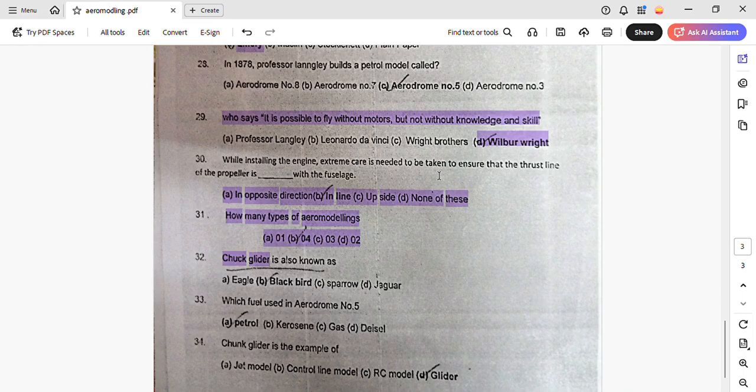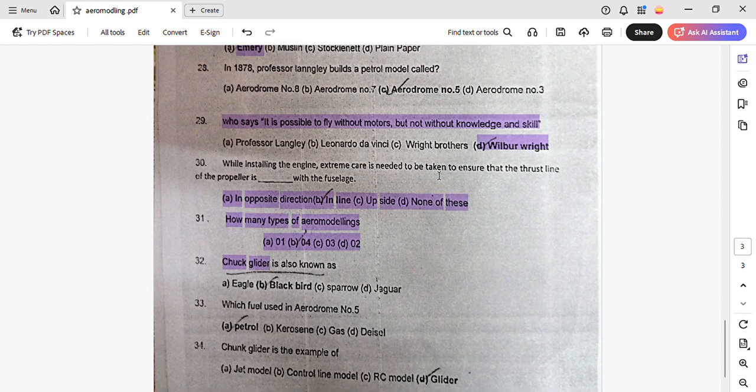Then how many types of aero modeling are there? 4 types of aero modeling are there. Chunk glider is also known as Blackbird. Which fuel is used in aerodrome number 5? Petrol. Chunk glider is an example of glider. Please remember these few questions.